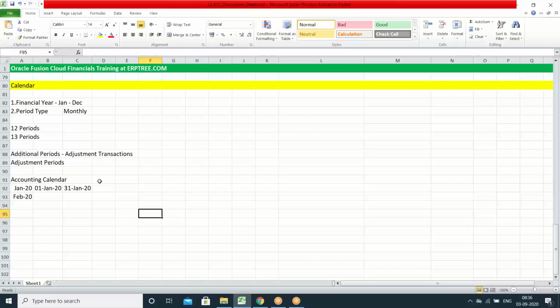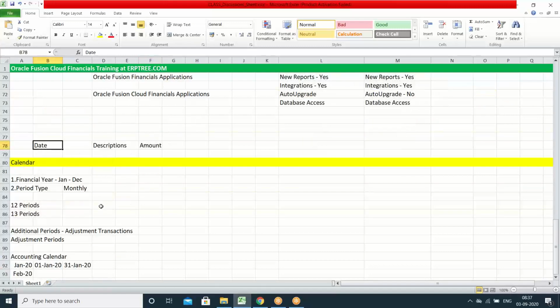Automatically the transaction will belong to a specific period, and we can record the transaction on a specific date within that period. So if you want to capture each and every transaction's details, and which date we are recording the transaction on and which period it belongs to, first we have to create our accounting calendar in the system so that we will be able to record the transactions on specific dates or in a specific period. Done. That's all about date. For every transaction, we have to capture the date and period.